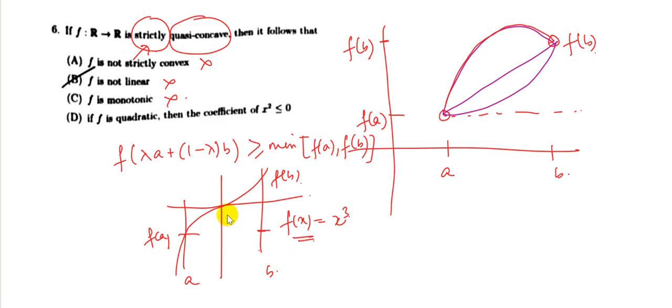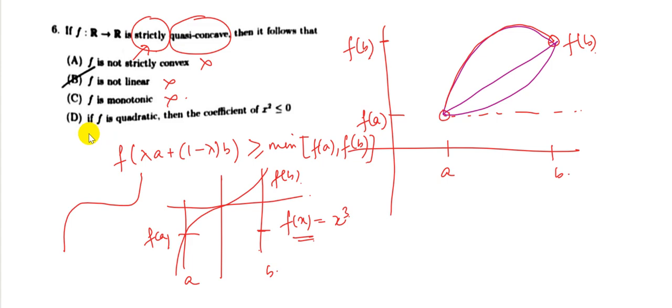That means there should not be any linear portion. If the graph is like this, then it is not strictly quasi-concave. It is also called quasi-concave, but not strictly quasi-concave. So no area in the graph between A and B should be horizontal. So by the definition of strictly quasi-concave, we can eliminate the first three choices.